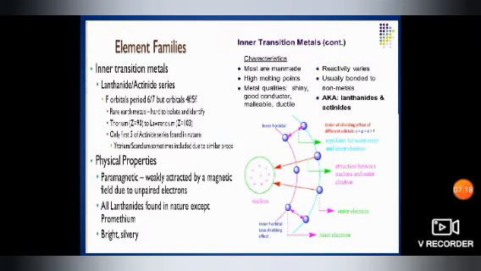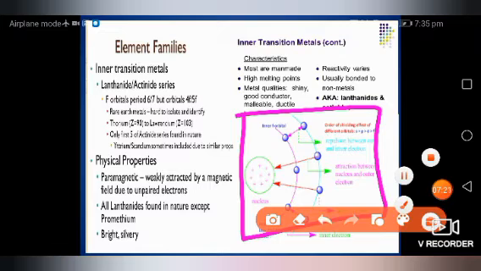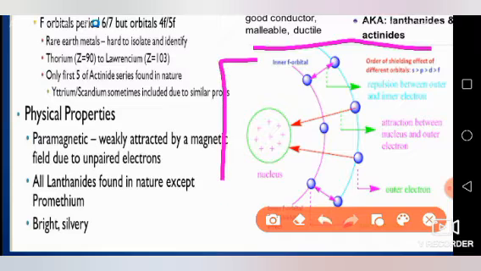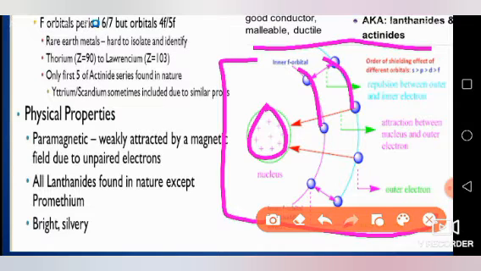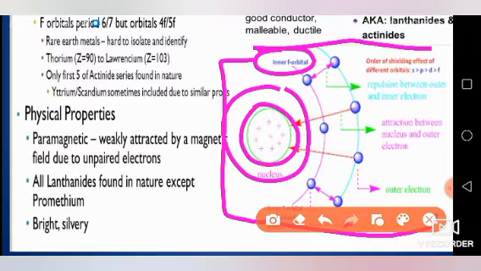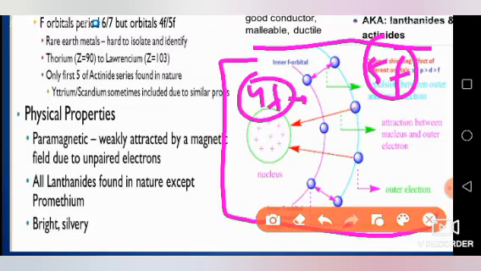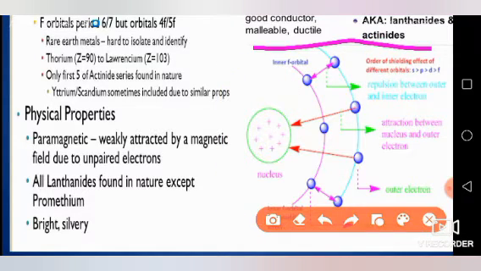Okay, if I will talk about this picture which is representing here, this is showing the shielding effect. This is basically the structure of atom. This is nucleus in the center and these are the electrons. As you know that these are f electron orbitals. Inside this d orbital is there, p orbital is there and s orbital is there, but we are not going to show those spd. We are going to focus on f block. Now suppose this inner side, which is purple color, this is the 4f, and this blue color is 5f. So 5f is actinide and 4f is lanthanide.